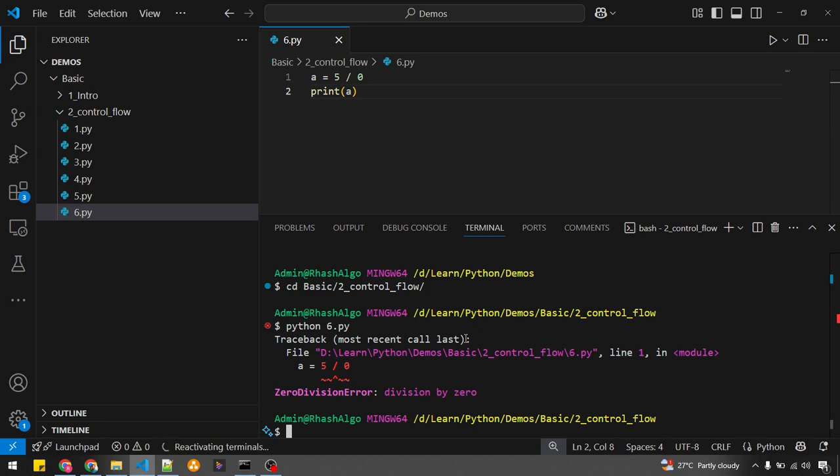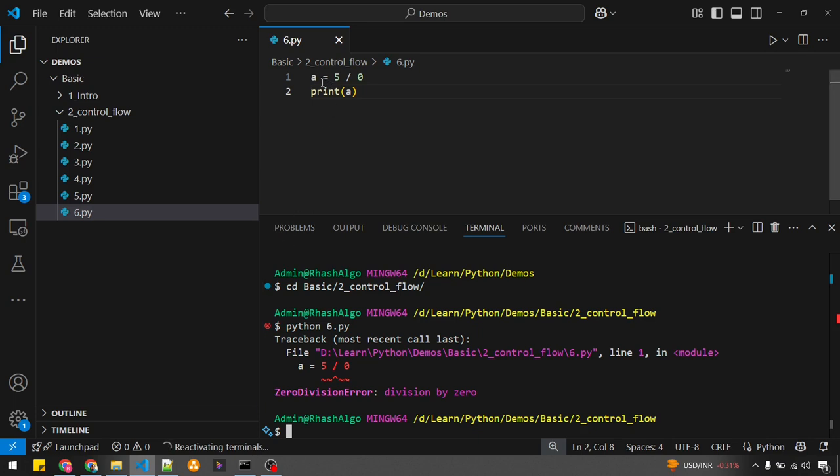If you have followed mathematical concepts in your studies, for example if you are an MPC student and maths is one of your subjects, you should be aware of this error. This is called zero division error because if we divide any number by 0, we get this exception or error. Now how do we handle this in Python?